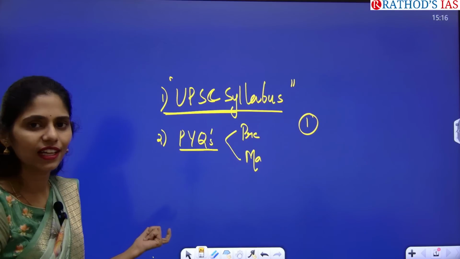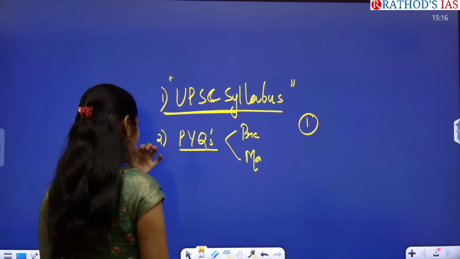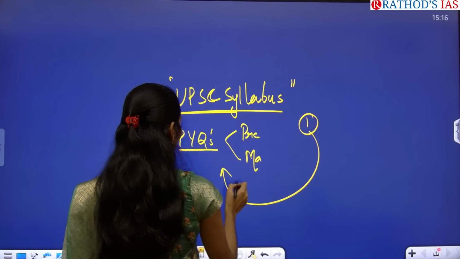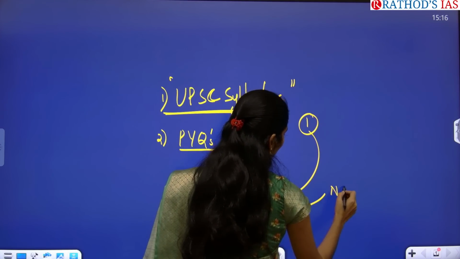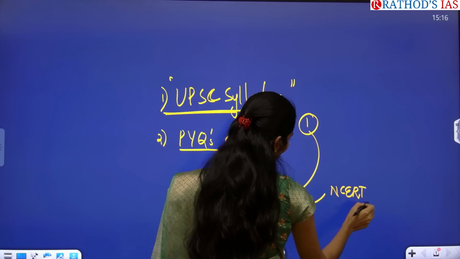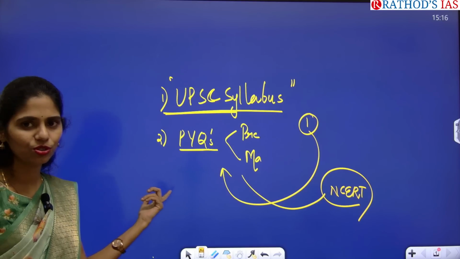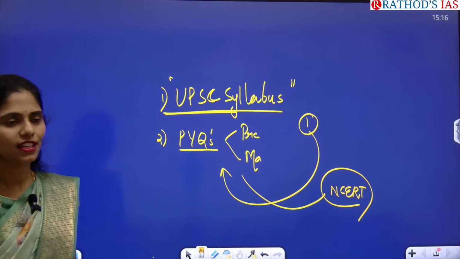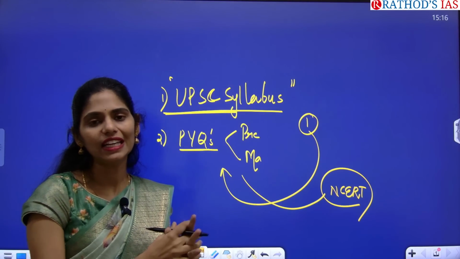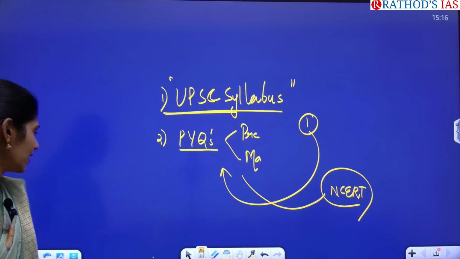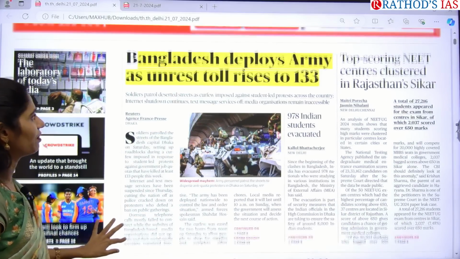So you have to know all those things, and after completing one subject regarding the classes, go through NCERTs, and after NCERTs you have to see the PYQs, and again you have to move to NCERTs, and then you have to start making your notes, and after reading NCERTs you have to go through your standard books. So this is the way of reading for any subject in UPSC. Clear? Okay, now let us see the front page.